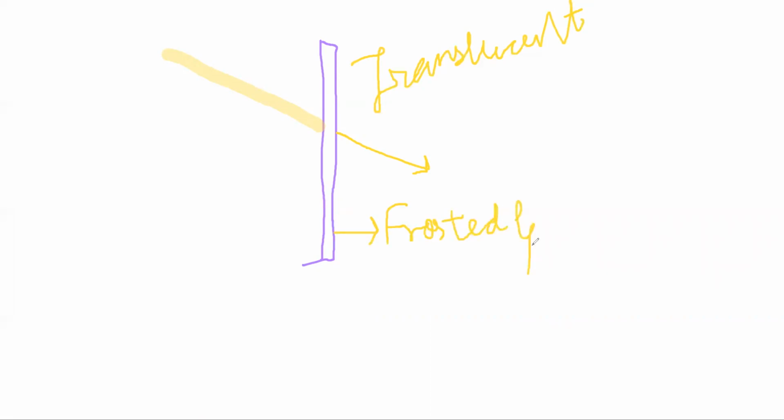Frosted glass, and also you can say tracing paper. Please note it down in your copy or any note.